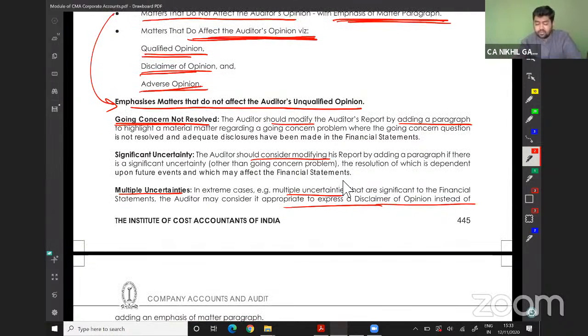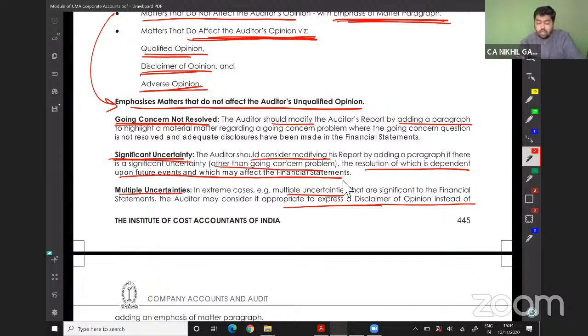Significant uncertainty. The auditor should consider modifying his report by adding a paragraph if there is a significant uncertainty, other than going concern, the resolution of which is dependent upon a future event and which may affect the financial statement. There is a case law going on. If we lose that case, the company is dead then. The company cannot be revived. That will be a big blunder, so that should also be kept in mind.